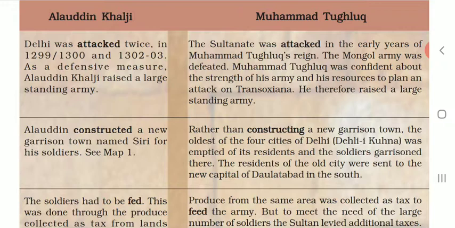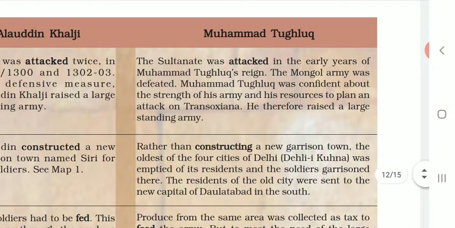And what did Muhammad Tughlaq do? The Sultanate was attacked in the early years of Muhammad Tughlaq's reign. The Mongol army was defeated. Muhammad Tughlaq was confident about the strength of his army and his resources to plan an attack on Transoxiana.